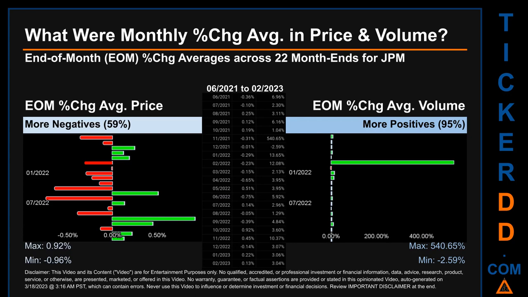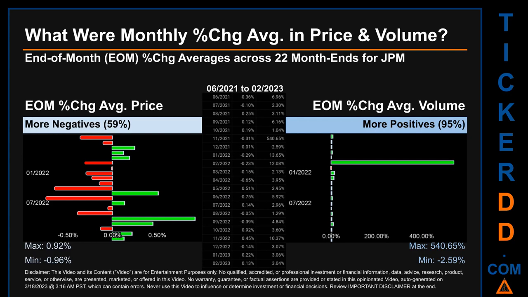What were end-of-month percentage change averages in price and volume for JPM? The monthly average of percentage change in price and in volume were calculated for each of the 22 month ends. That calculation took daily percentage changes and averaged them for each given month. If a month end came out negative, then it means that the month summarily saw a negative change.